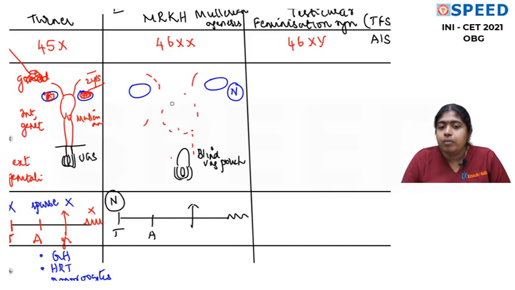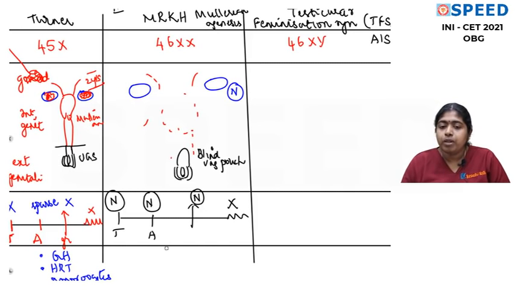Breast development is normal because ovaries are normal. Axillary hair, pubic hair is normal because ovaries are normal. Growth spurt is also normal, but the girl does not attain menarche because she does not have the uterus. I hope you understand. So in the exam, if you're asked a question like primary amenorrhea with normal secondary sexual characters, or primary amenorrhea with normal ovaries, then very simple, you can always answer it as Mullerian agenesis.